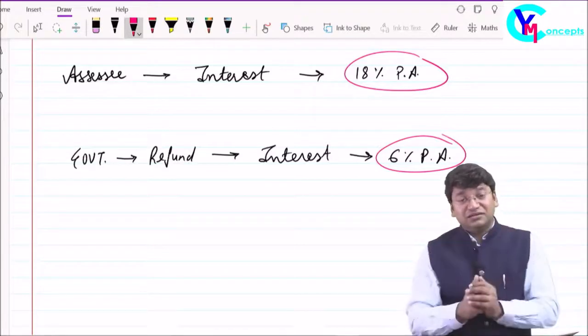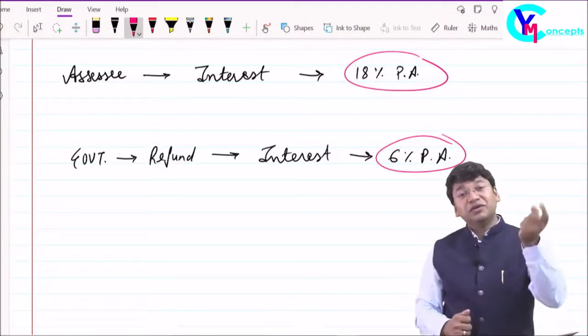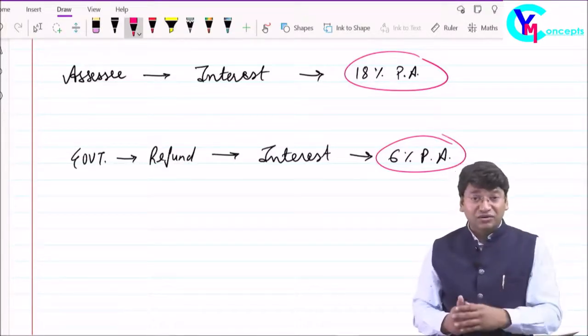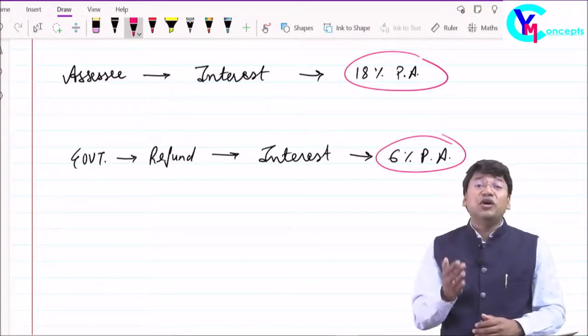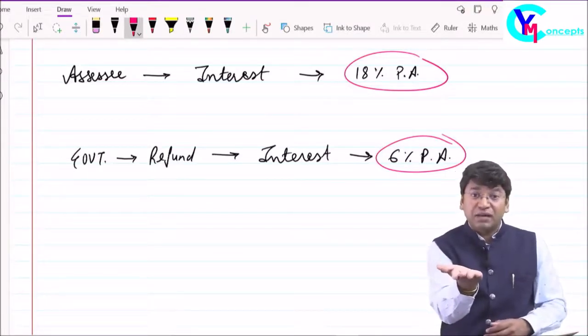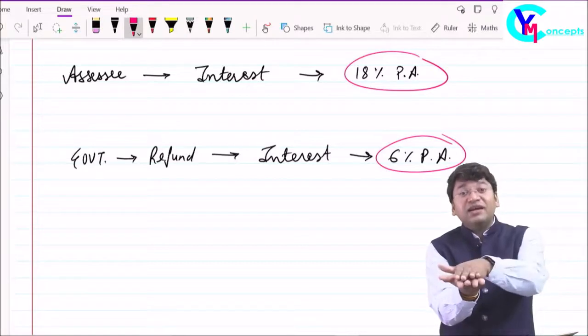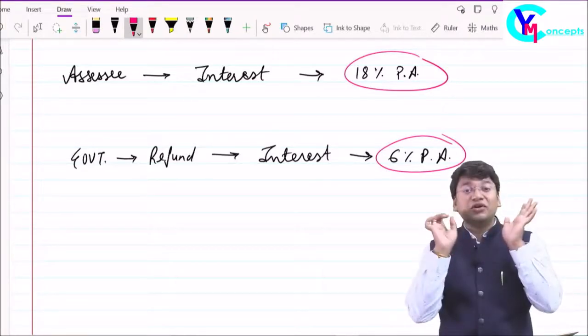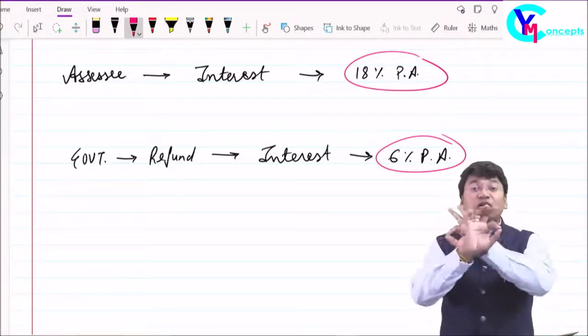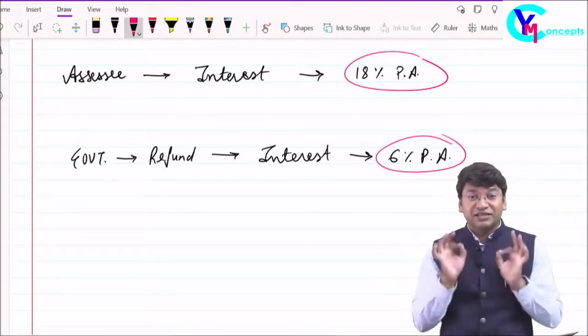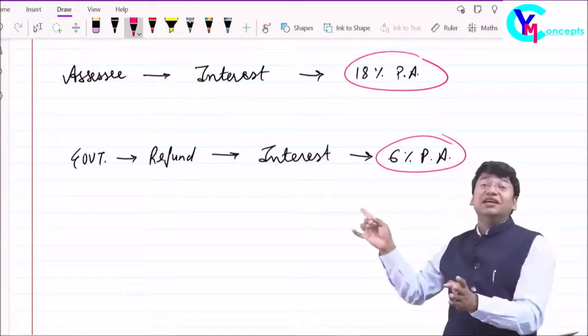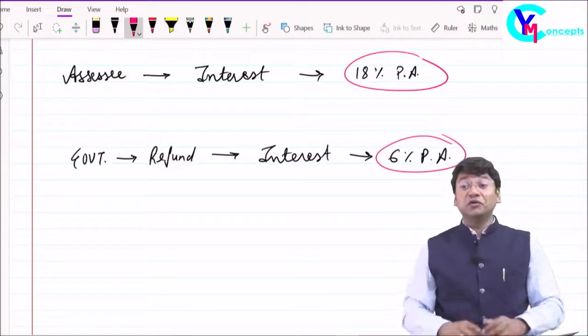If the government is liable to refund any amount, then from the day you make a valid application for refund, 60 days are allowed to the government. If they do not make payment within these 60 days, then from the 61st day they are liable to pay interest at the rate of 6%.